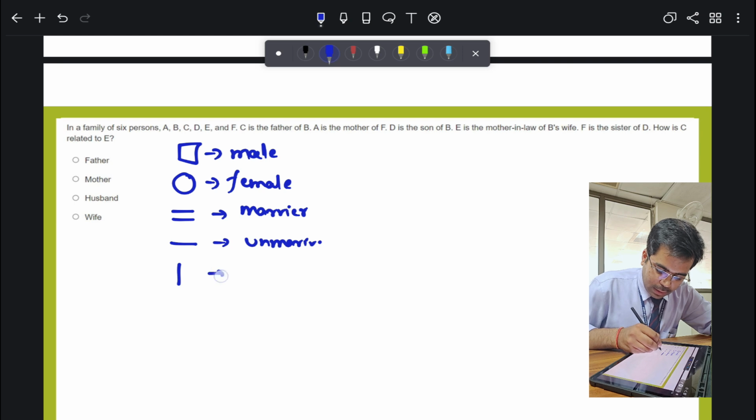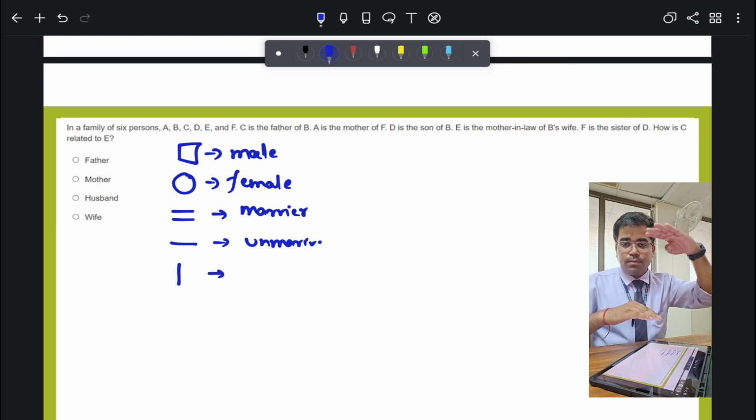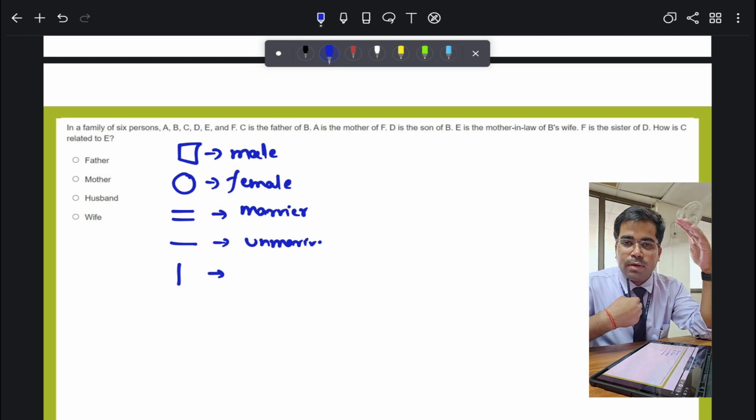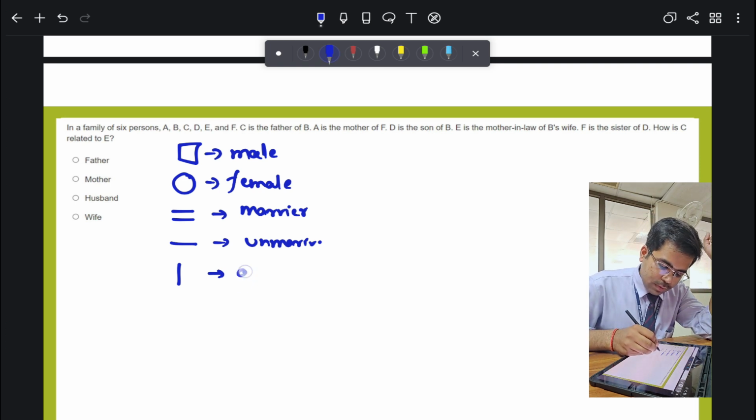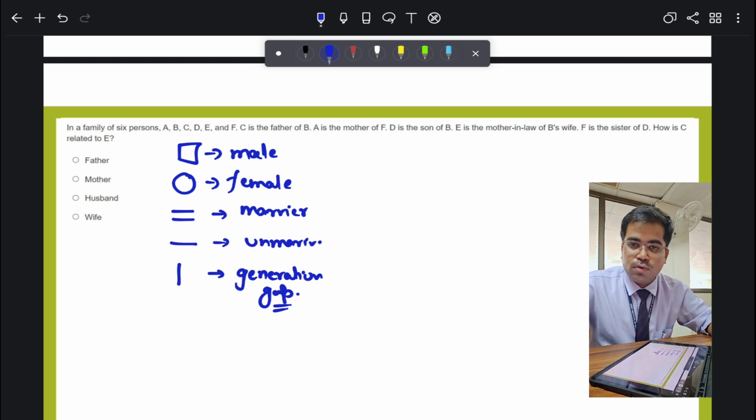If I put a vertical line like this, it shows a generation gap. Suppose I am here and my father is here, between me and my father I put a dash like that. All right, this will be a generation gap. All right, now let's move on to the question. What the question is saying, just have a look.